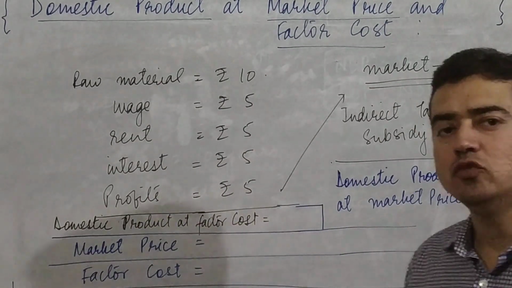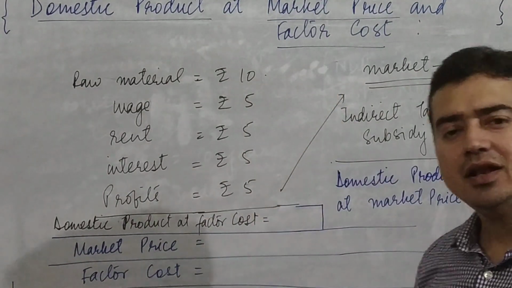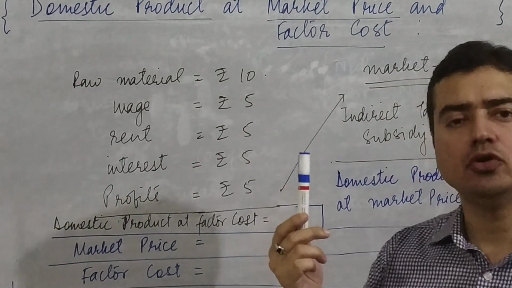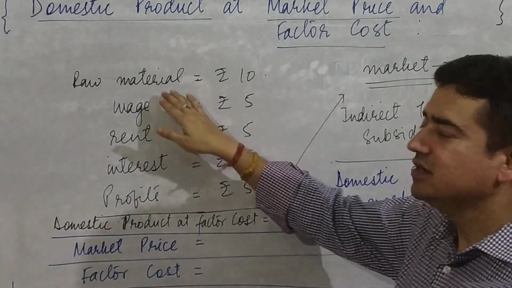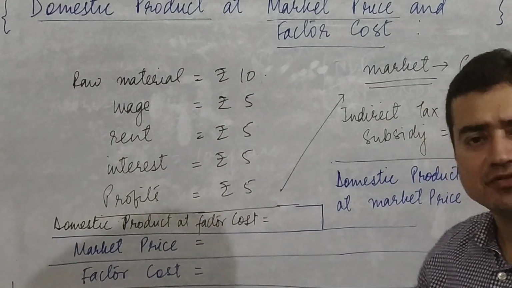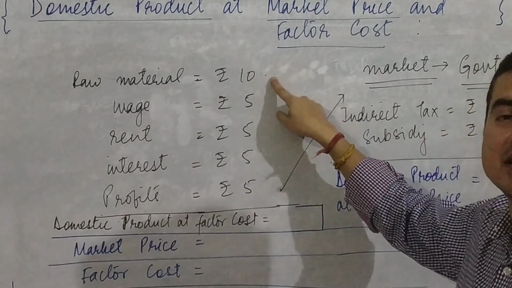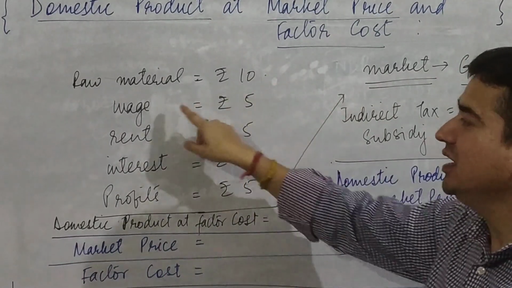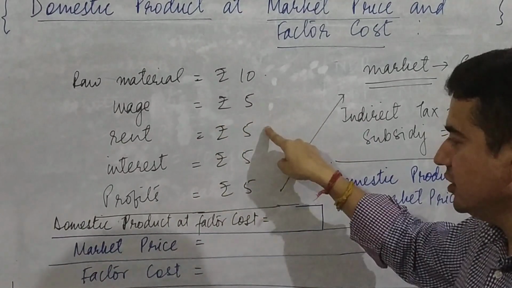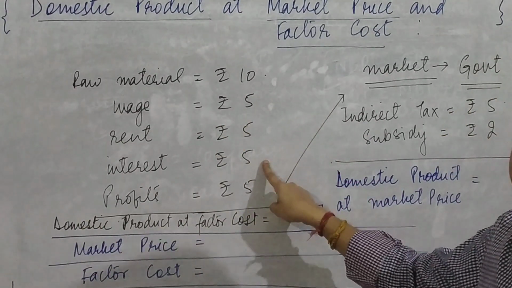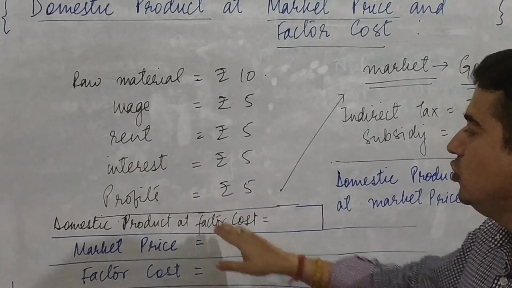Now students, we would move on to the concept of domestic product at market price and factor cost. Let us suppose that a marker is being produced in our economy. In order to produce one marker, I need to use raw material as well as factors of production. To produce this marker I am using raw material, say worth rupees 10. Similarly, I am paying wages for one marker rupees 5, rent rupees 5, interest rupees 5, and again 5 rupees as profits.